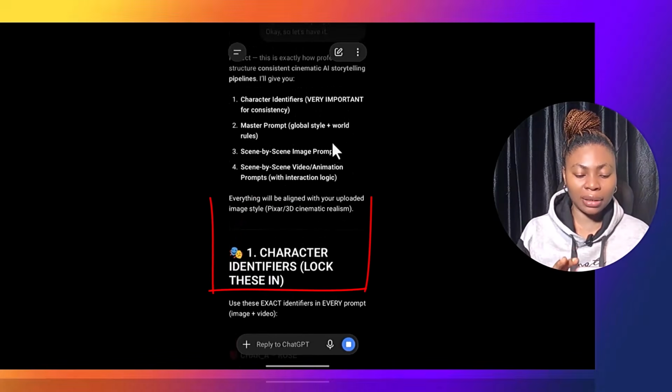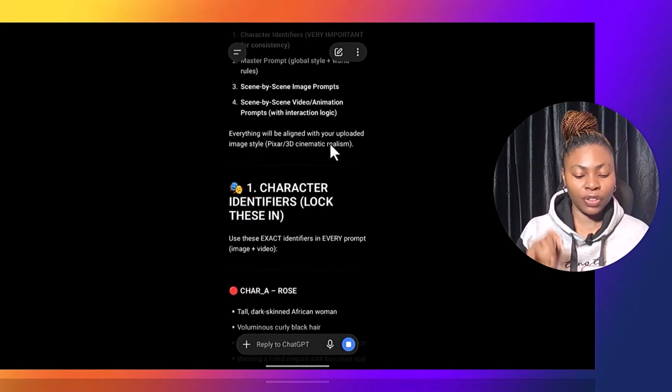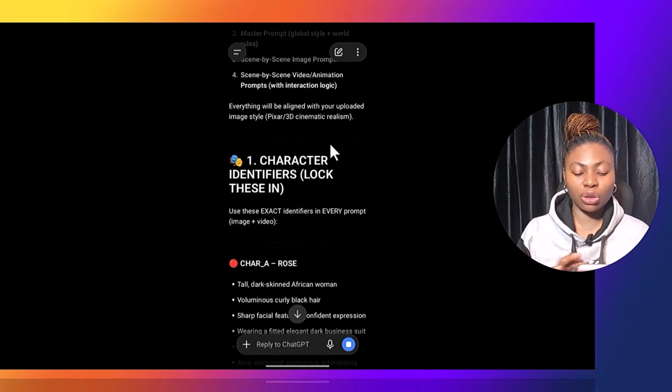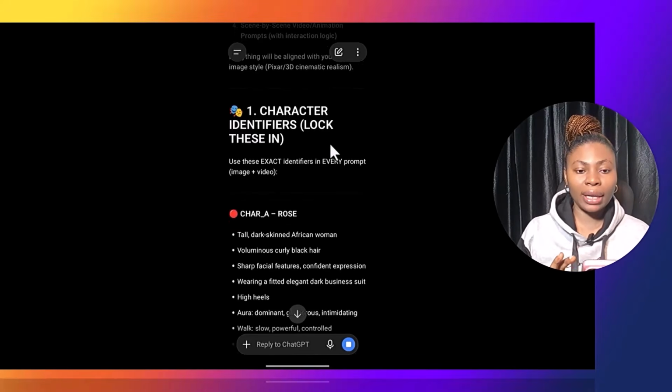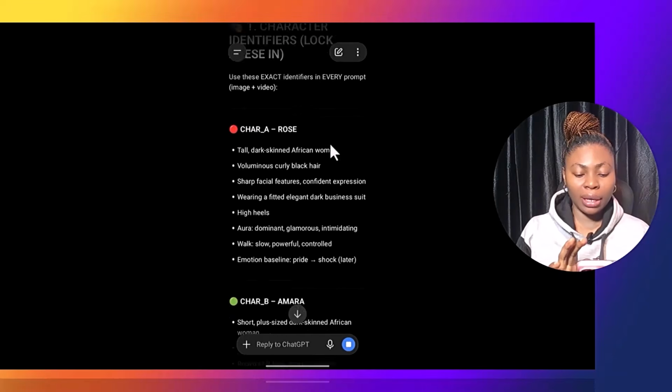It will generate me character identifiers. I ask for master prompt and I have to scene by scene image prompt, video prompt. Okay, everything will align with your uploaded image style. So it's going to lock in everything. My character identifiers locked in this scene. Now it will be able to lock in everything.